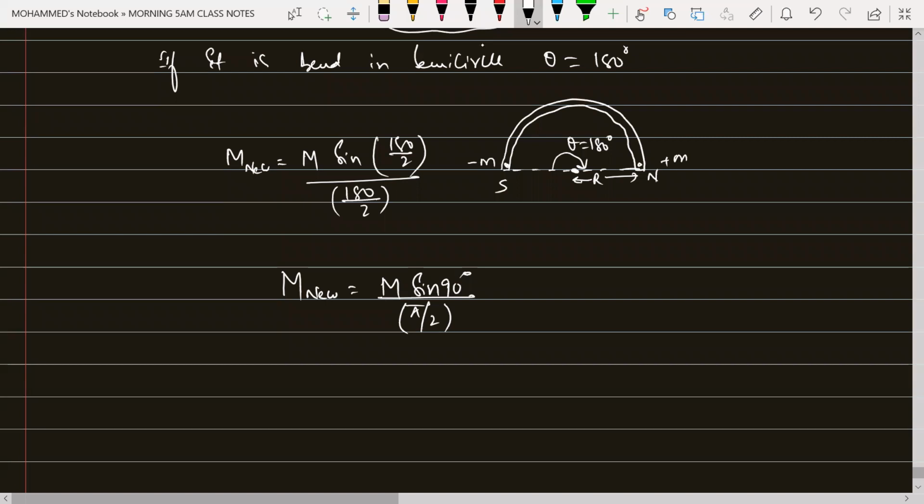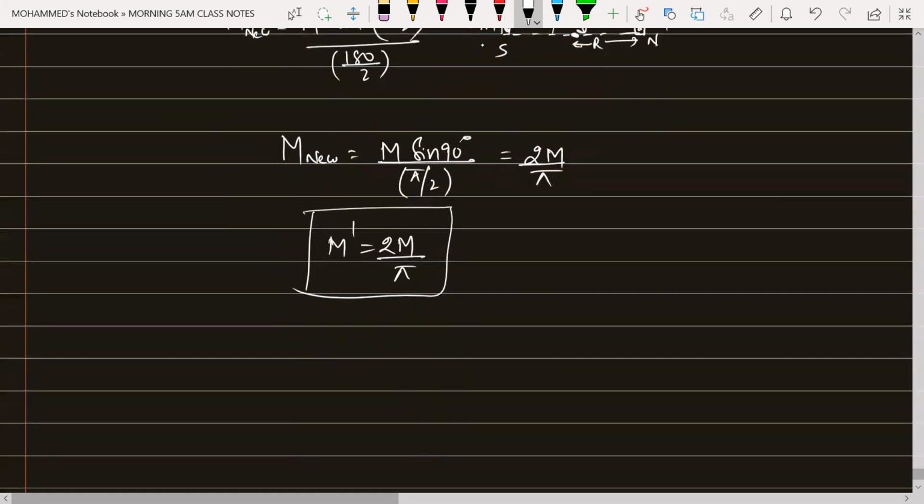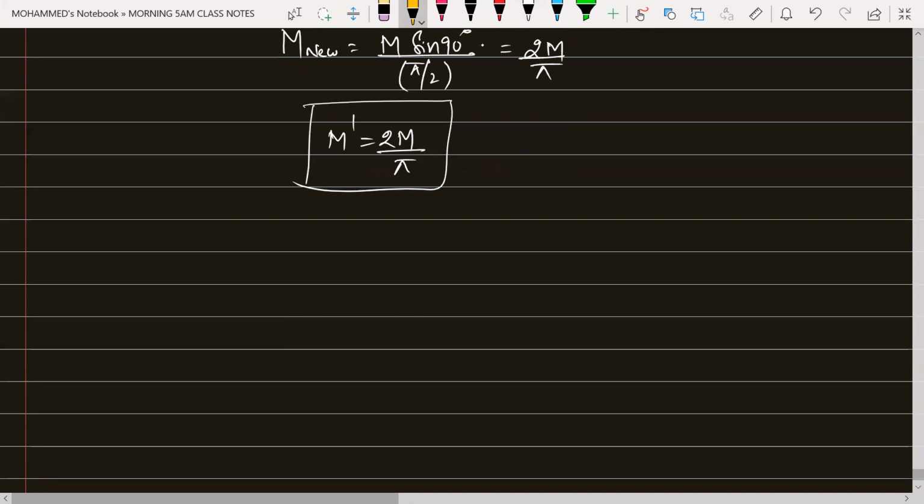Okay, so this will become how much, beta? Sine 90 is how much, beta? Sine 90 is nothing but equal to 1. So 2 will go up, so 2 into capital M divided by pi. So the new magnetic moment M' is equal to 2 times capital M divided by pi. So this will be the new magnetic moment. Okay, sure. Next one.